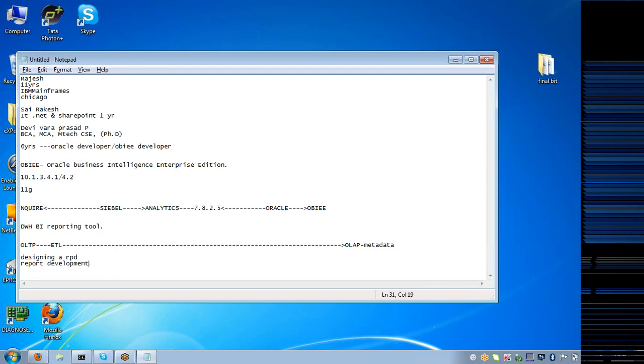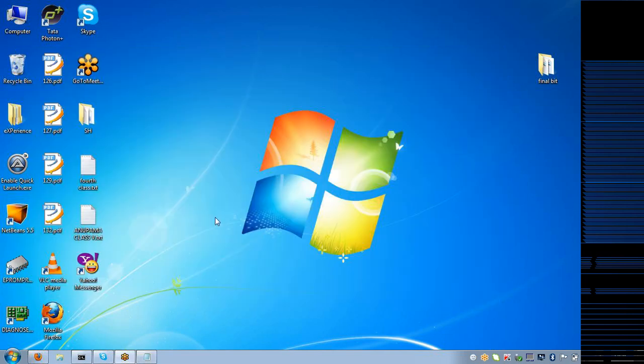Not exactly, Mr. Rakesh. OLAP will contain only metadata, and this is our target machine. The designing of a repository and the report development are done in OBIEE. Got it now?